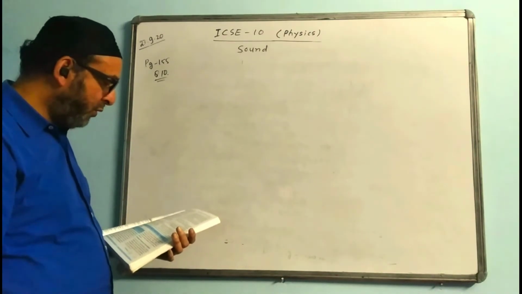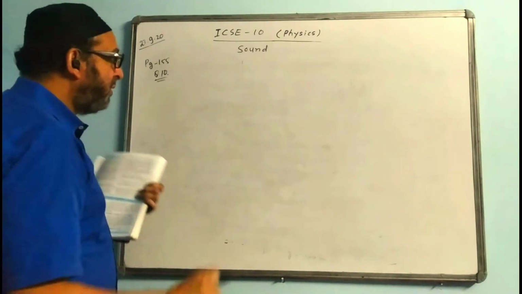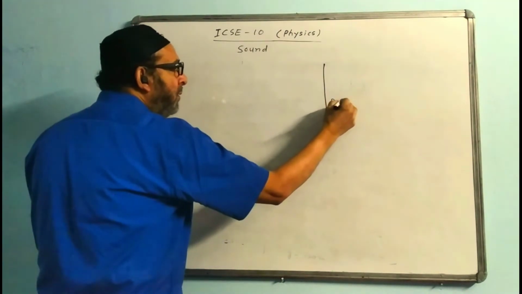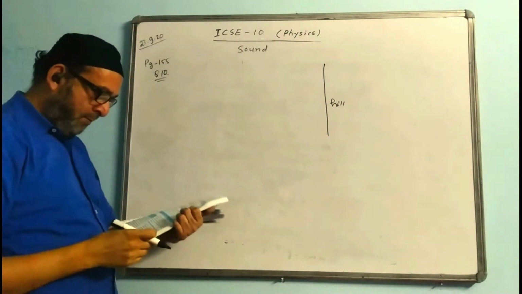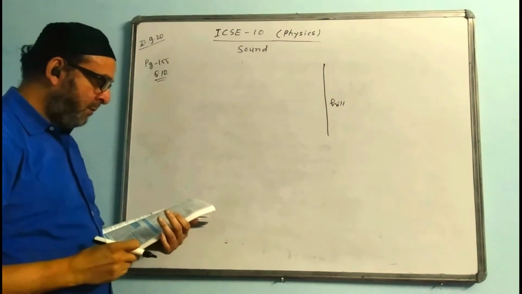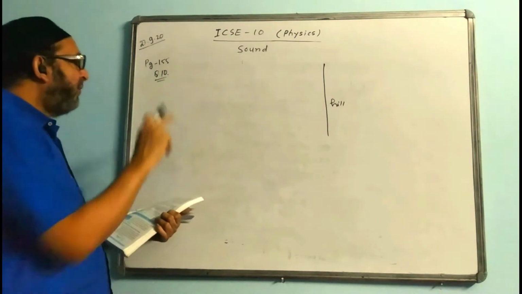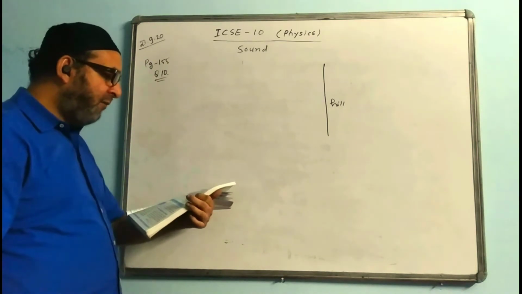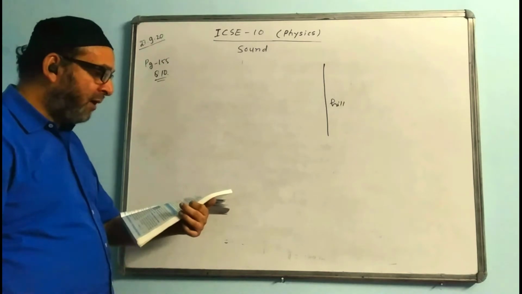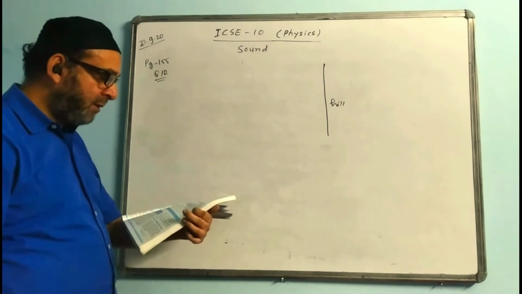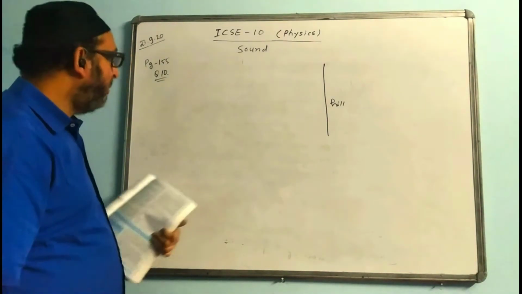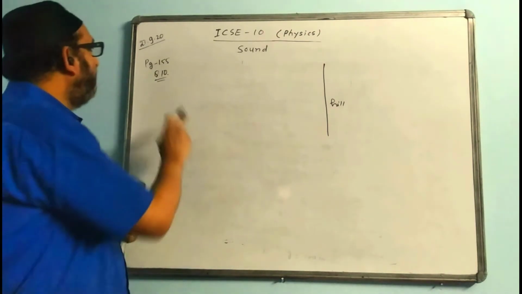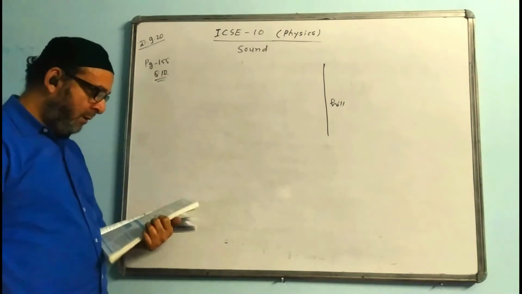So I will explain to you the question. There is a hill. Page number 155, question number 10. See, this question is there or not? A man fires a gun. Read this question. A man fires a gun, hears its echo after 5 seconds. That could be number 8 according to maybe the new edition book, it may be question number 8, but this is the question.